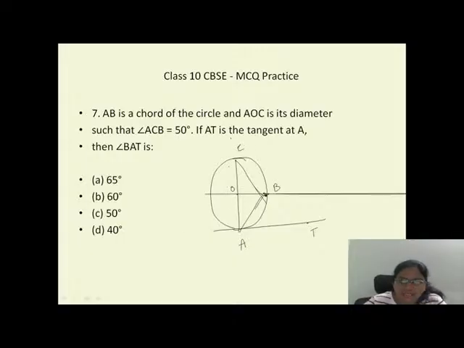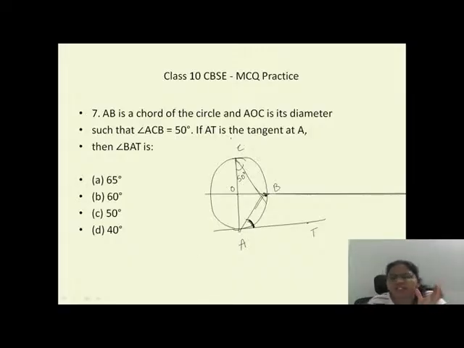And they told us 50 degrees. So they have joined it. Now we have to find out angle BAT. Angle BAT, this is the thing we have to find out. So how can we find it out?